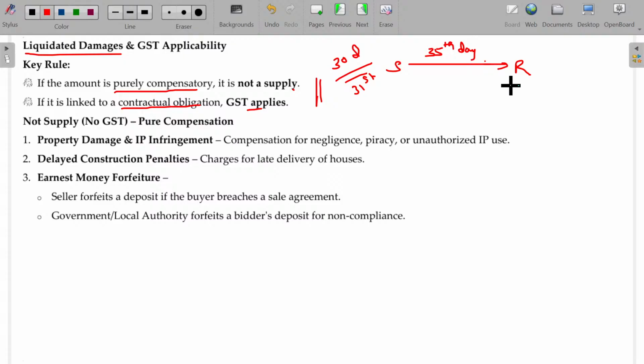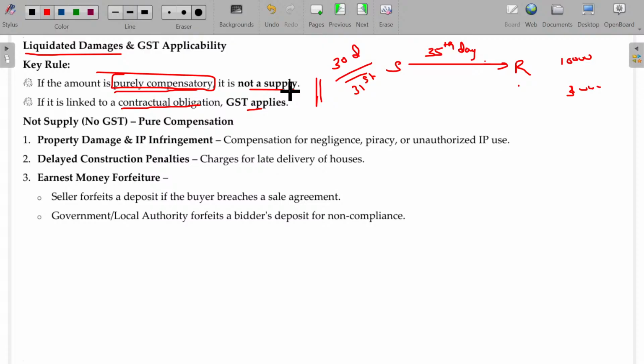Then the recipient demands, sir, everything is waste. The supplier says, no problem, I'll give compensation, you order for 10,000 rupees. He says, sir, I have no use at all. You can use it for the next Diwali. Oh, one more Diwali, until then I'm going to keep it? No, it's very tough. What can we do? I will give 3,000 or 4,000 rupees as penalty. So this is called purely compensatory. In your scenario, this 3,000 rupees will not be considered as supply. GST will not be leviable for the 3,000 rupees. Is that clear?